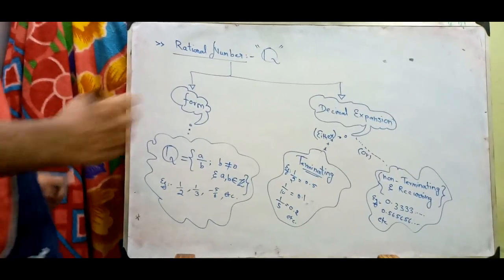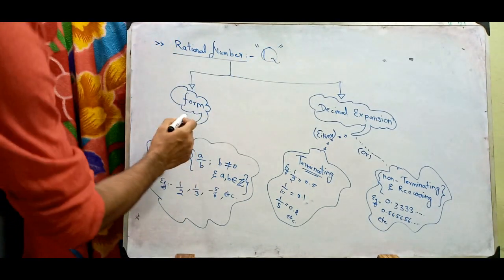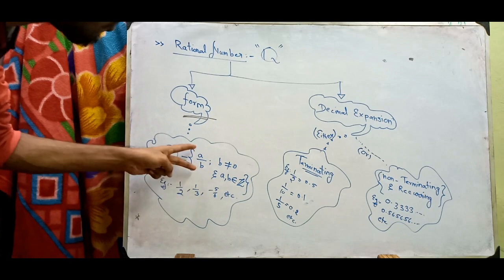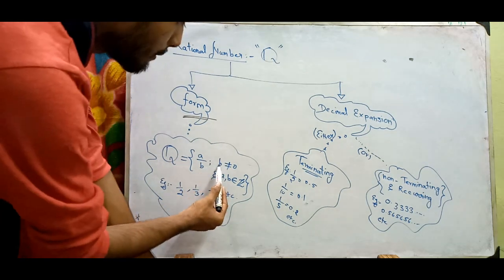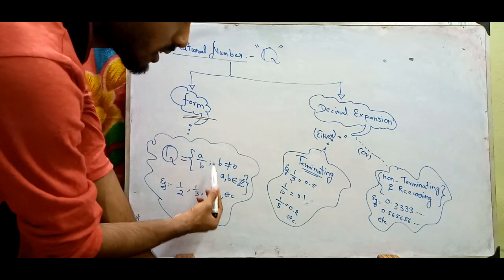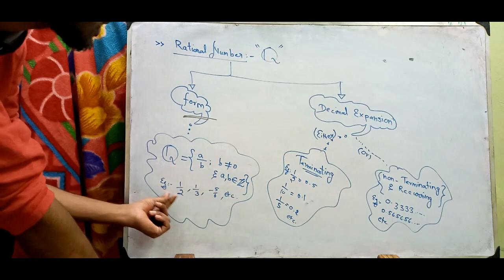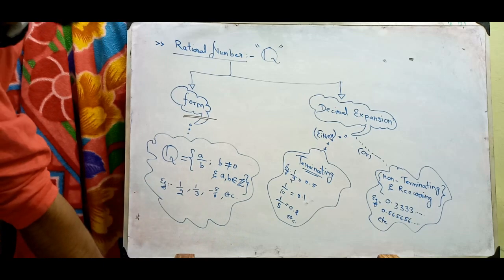Okay, here the rational number is denoted as capital Q, and it has a certain form. The form is: Q is the set of all ratios a upon b such that b should be non-zero, and a, b belong to integers. Examples: 1/2, 1/3, -5/6, etc.